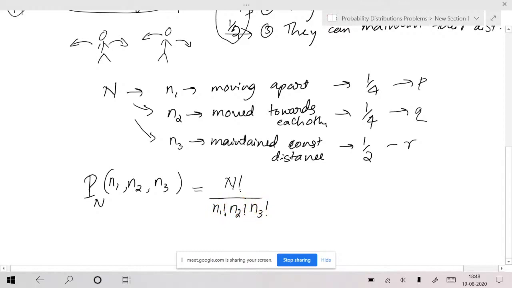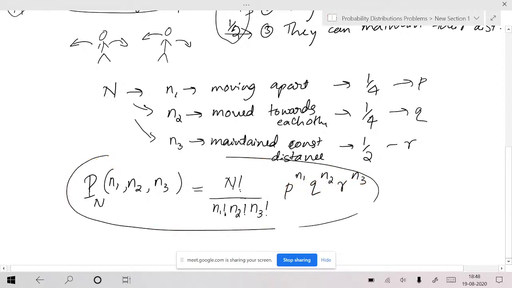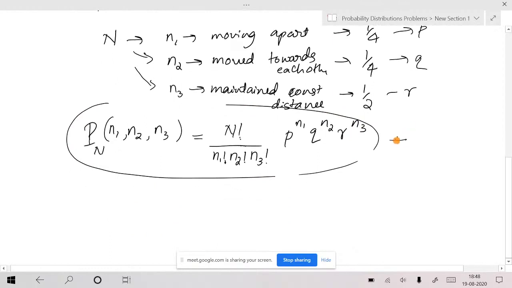You can just extend the same idea. So p raised to n1, q raised to n2, r raised to n3. How did I get this? By taking p plus q plus r whole power n. In this trinomial expansion, this is a term, which gives the probability.